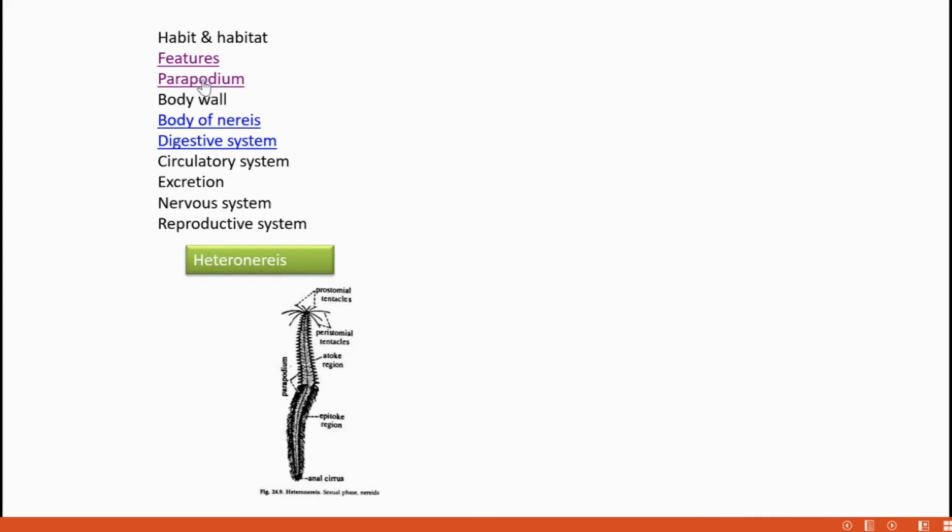Parapodium. Then we are coming to the body wall. Coming to the body wall, what are the features? The body wall is covered by a thin cuticle, and below the cuticle there is a single layer of epidermis. Then below the epidermis a muscular layer is there, and below the muscular layer parietal epithelium is present. Then again, the muscular layer is there below the epidermis.